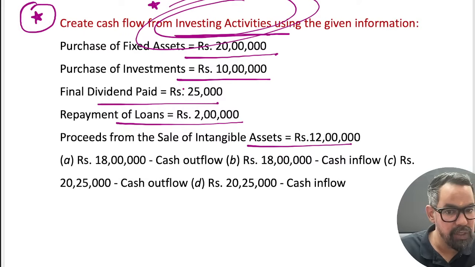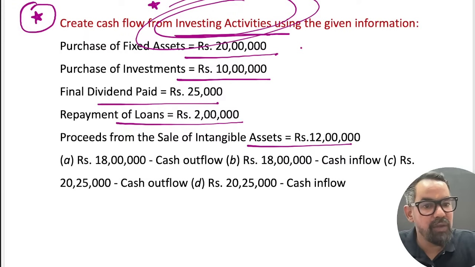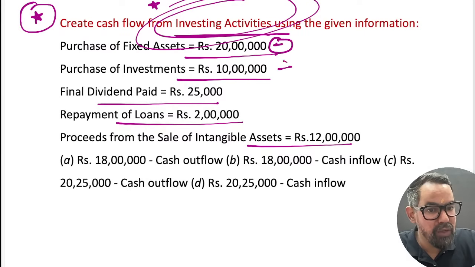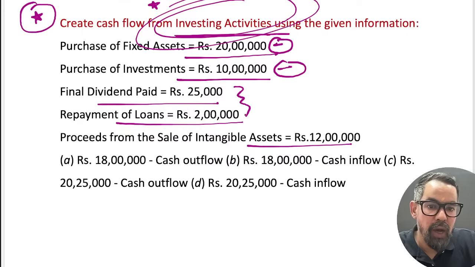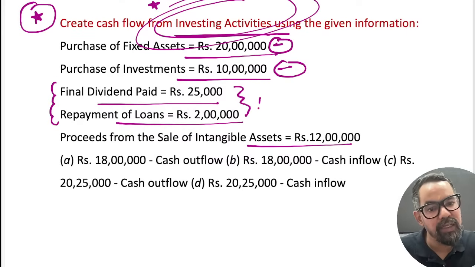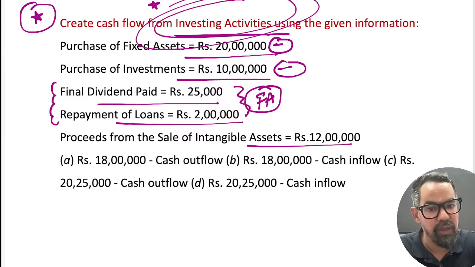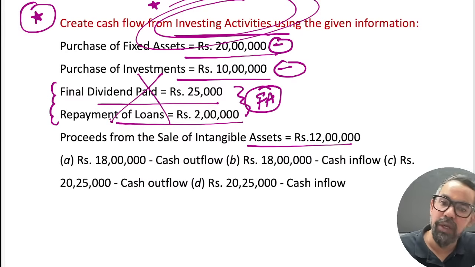Everyone is saying A. Okay, you have just memorized the question. So what will be your correct answer? Fixed asset and investment are investing activity outflows. These two, dividend paid and repayment of loan, will be categorized under which category? They are financing activities, so you do not have to consider these.